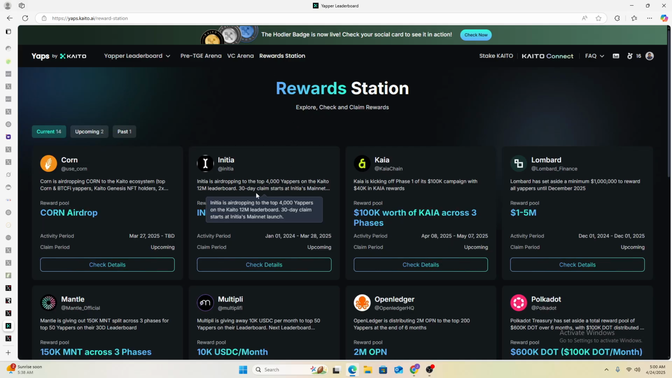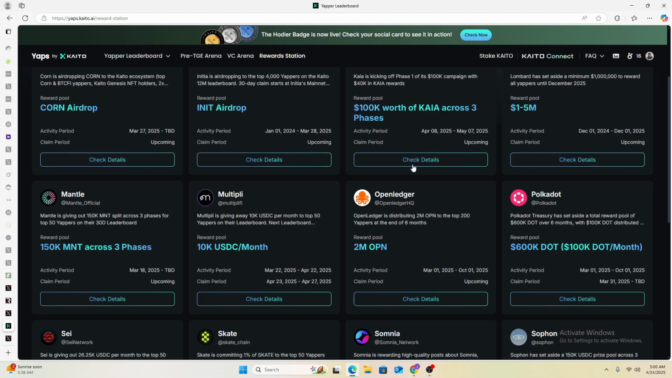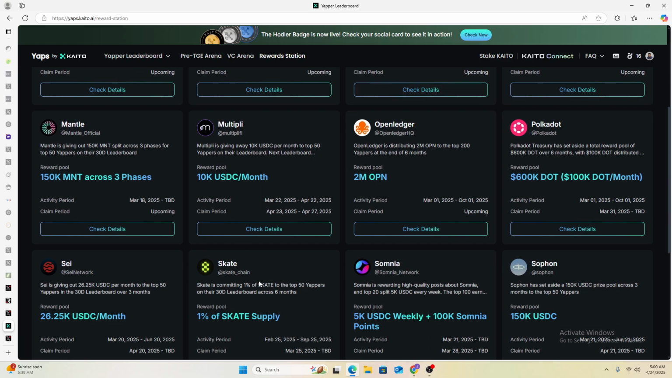The last project being Inisha. But many projects are, for example, Skatechain is going to give 1% of their supply to Kaito yappers, and so on. But you may be interested in other alternatives.